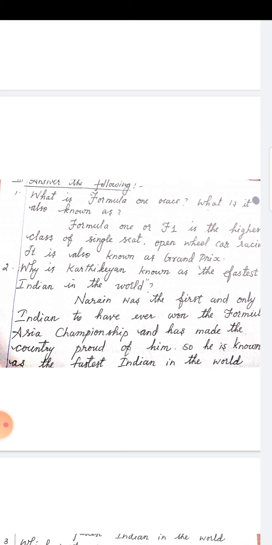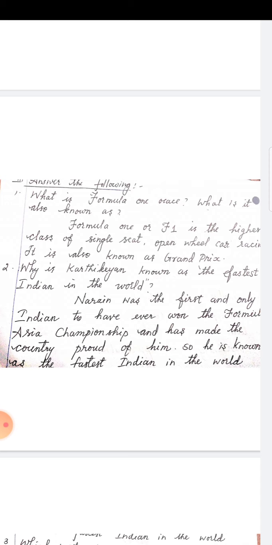Second question. Why is Karthikeyan known as the fastest Indian in the world? I'll repeat. Why is Karthikeyan known as the fastest Indian in the world? Naren Karthikeyan.